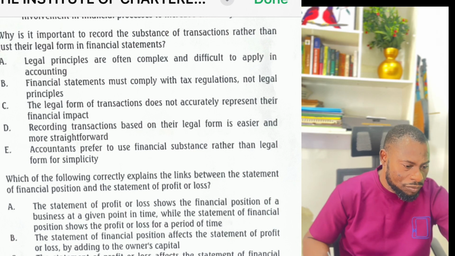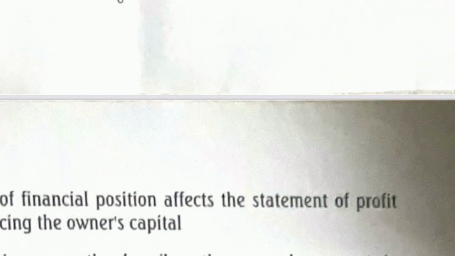Question 10 says, which of the following correctly explains the links between the statement of financial position and the statement of profit or loss? If you have not watched my video where I talked about IFRS 18 and IAS 1, I urge you to go and look at that video. Also, we have looked at videos where I talked about interpreting financial statements like a professional.